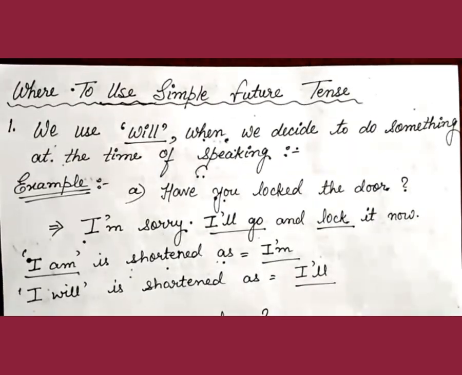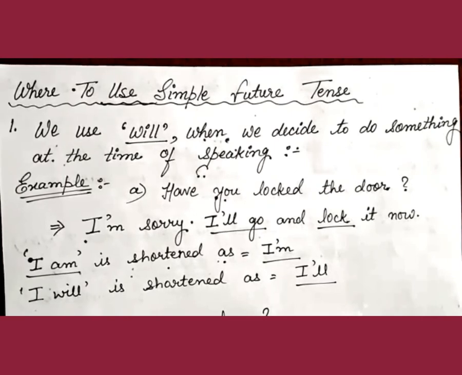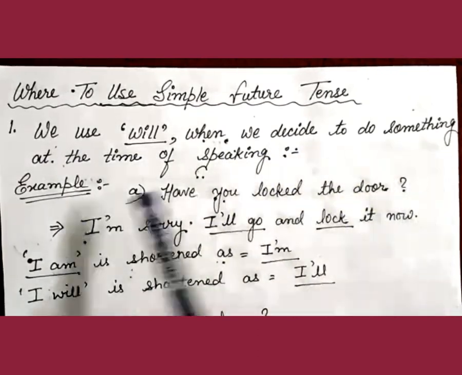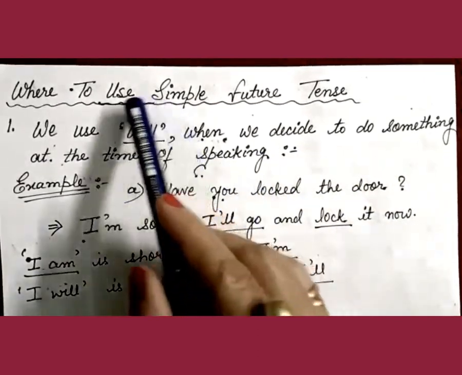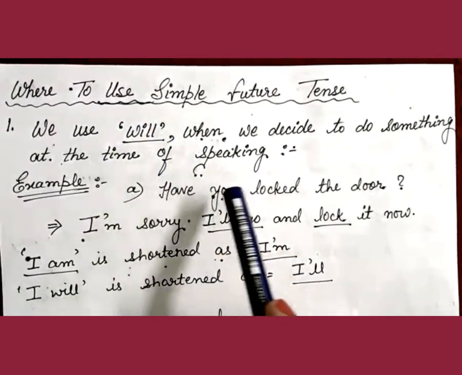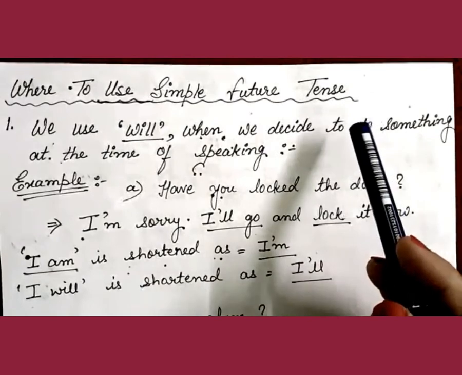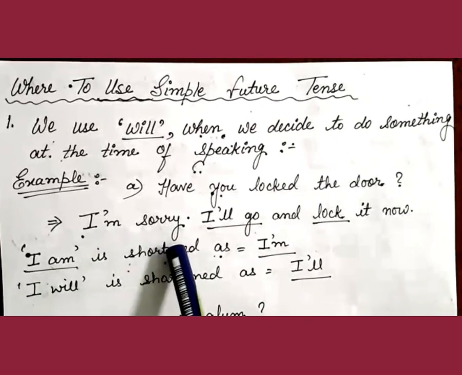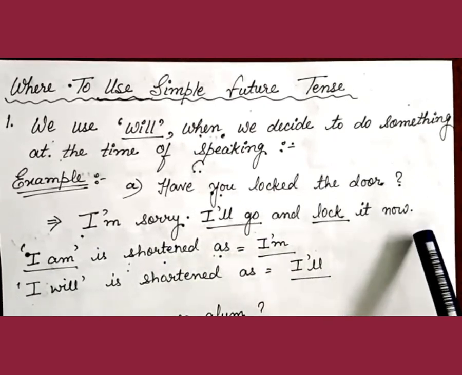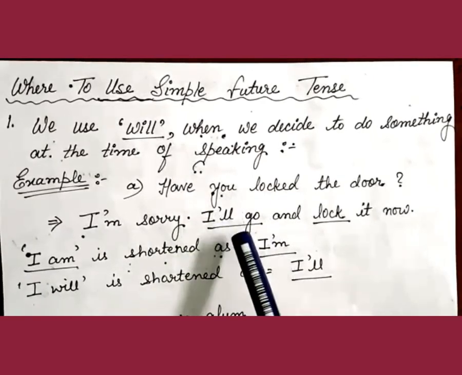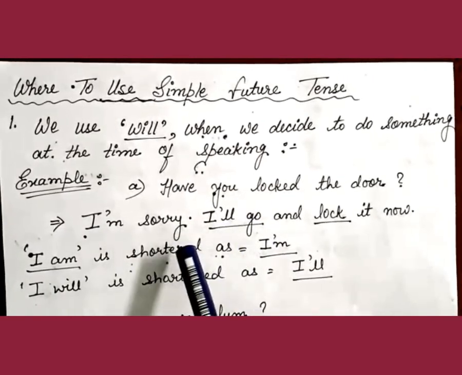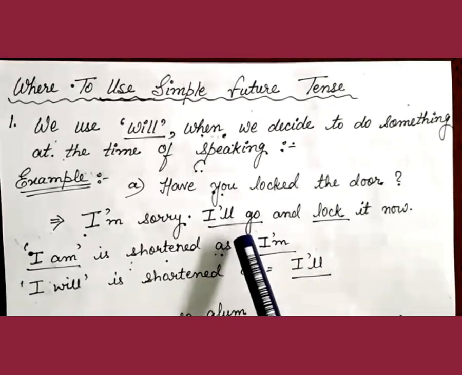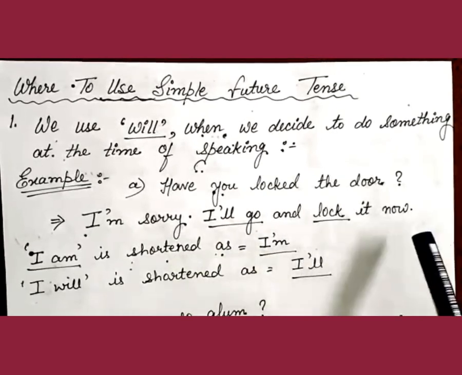Now let's have a look where to use simple future tense. We use will when we decide to do something at the time of speaking, and the presence of will tells you that a particular sentence is in future tense. Example: Have you locked the door? I'm sorry, I'll go and lock it now. Again you see here the presence of will tells you that this person is saying that he or she will go and lock it now. He hasn't gone; he or she will go and lock the door now.